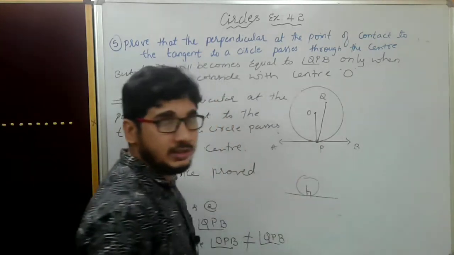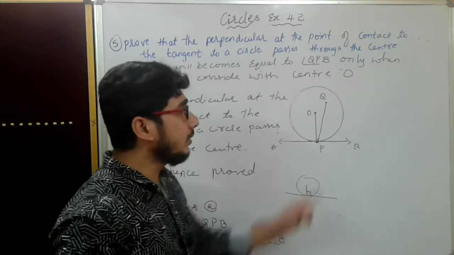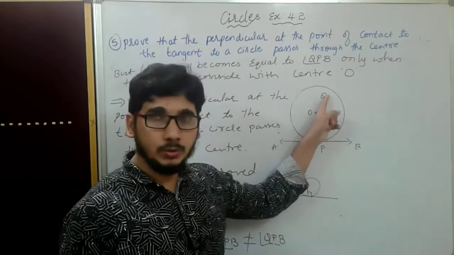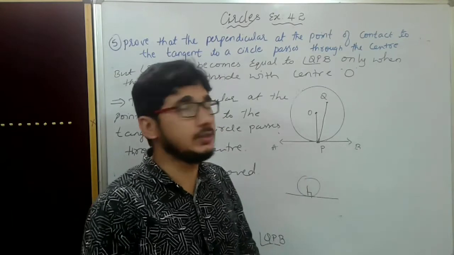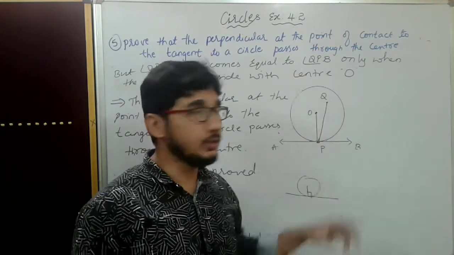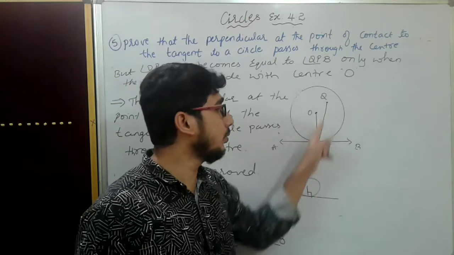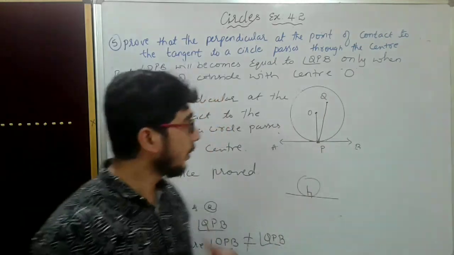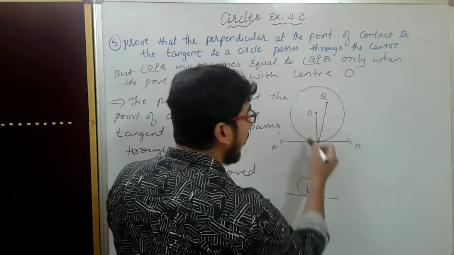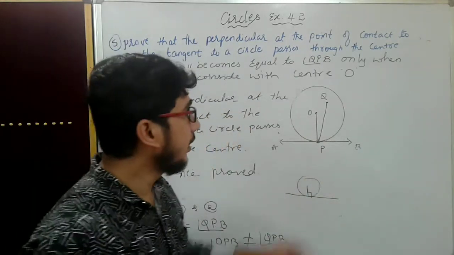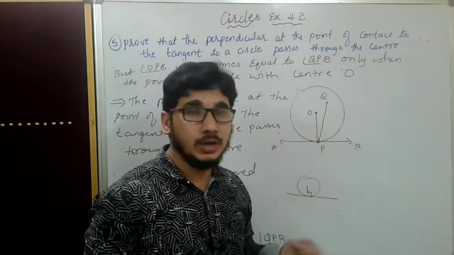We will write that as 90 degrees, and we are considering QP perpendicular to AB. In the sense, angle QPB should be equal to 90 degrees. So that is what we consider first and second. Angle OPB is 90 degrees and QPB is 90 degrees.